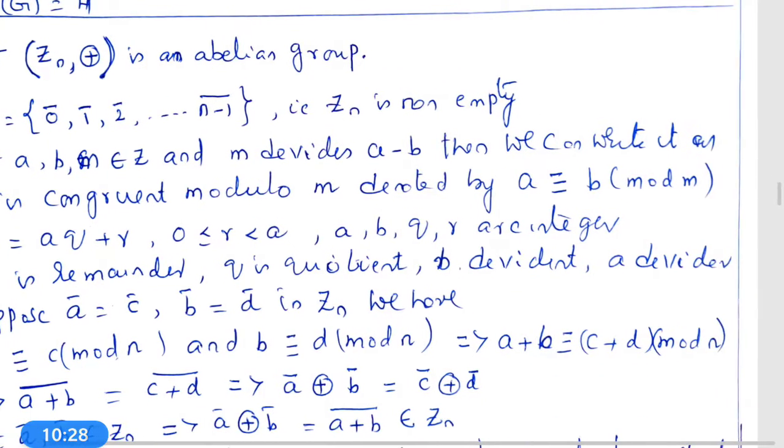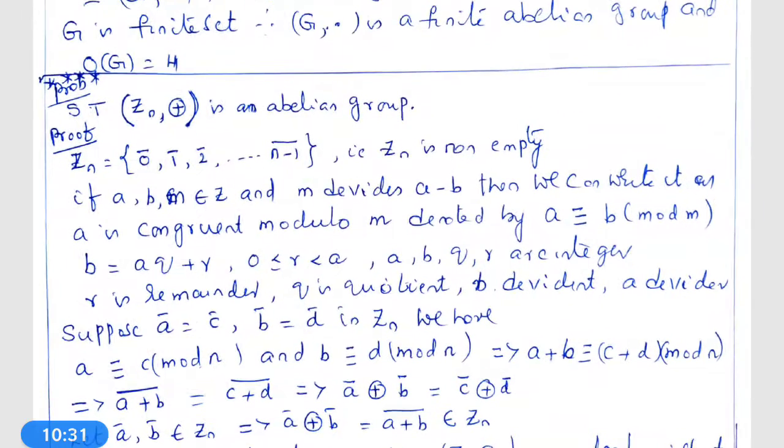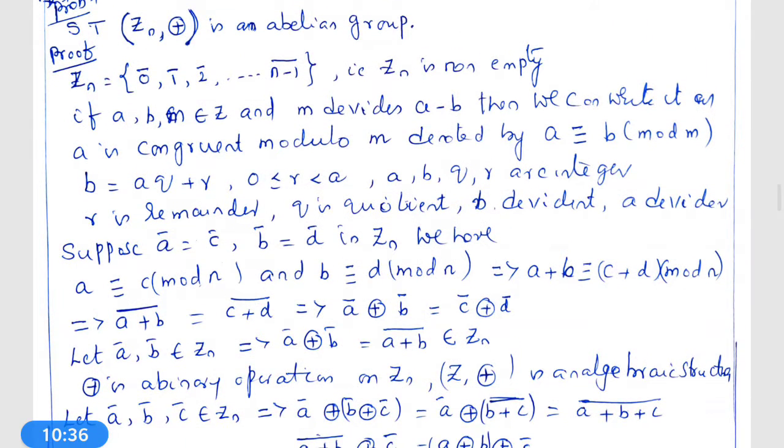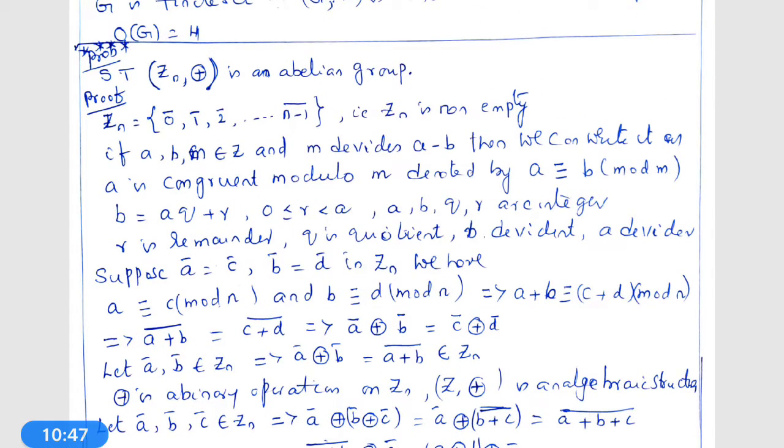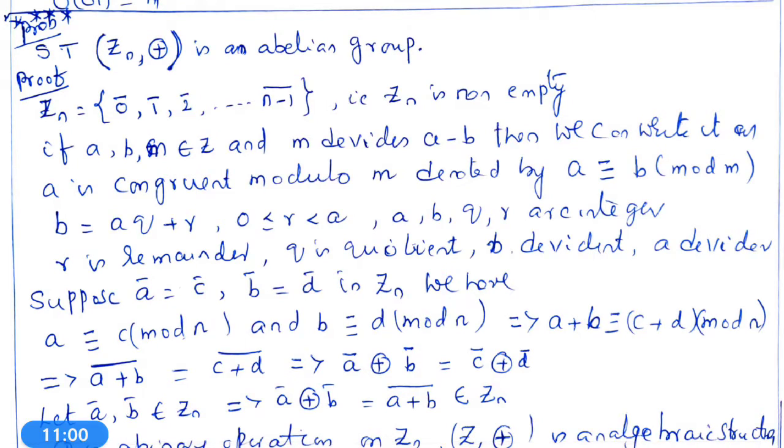Next problem is: show that Zn, circle plus is an abelian group. What is the problem? Show that Zn, circle plus is an abelian group. What is Zn? The residue classes modulo n, that is 0 bar, 1 bar, 2 bar, up to n minus 1 bar. Therefore, Zn is equal to the set of 0 bar, 1 bar, 2 bar, up to n minus 1 bar. Therefore, Zn is non-empty.